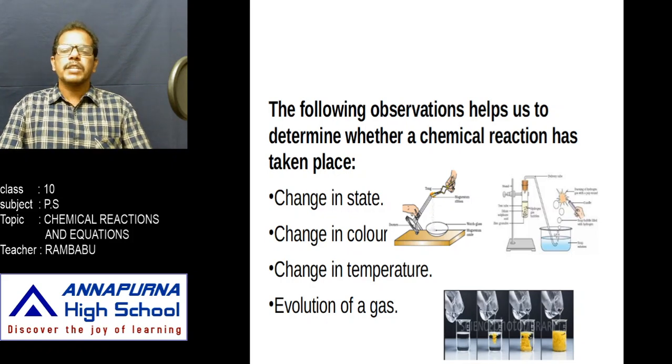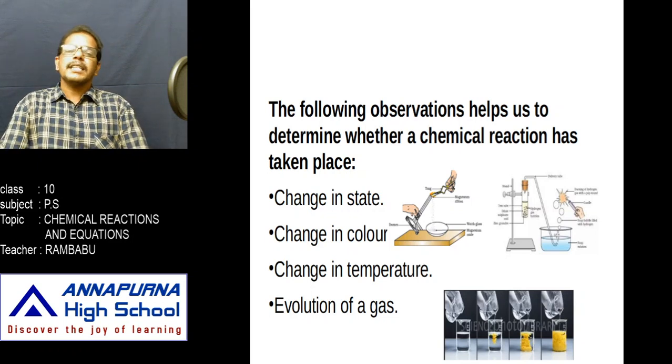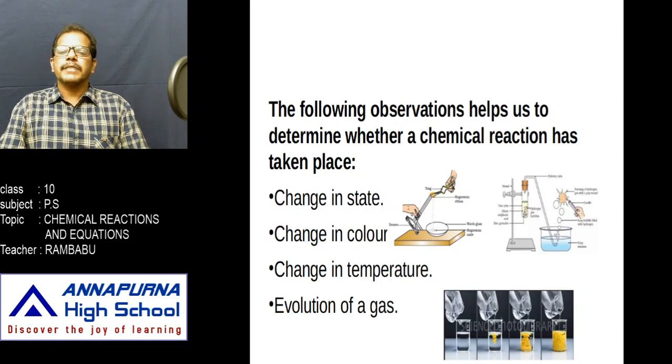What are the observations we make? Simply, those are the characteristic properties of a chemical reaction. What are its characteristic properties? To understand the characteristic properties of a chemical reaction, let us observe some activities. In this activity, take a magnesium ribbon. This magnesium ribbon is familiar to us, and we already performed these activities in our lab also.